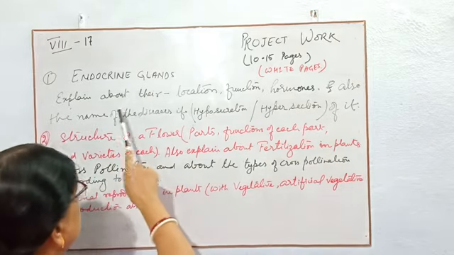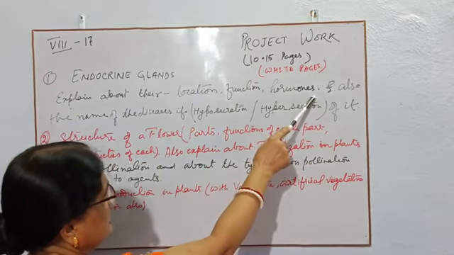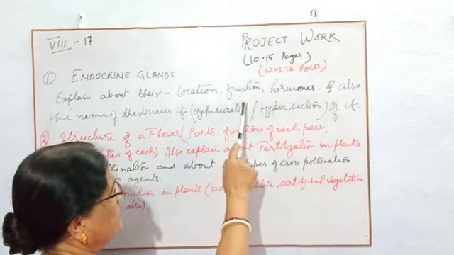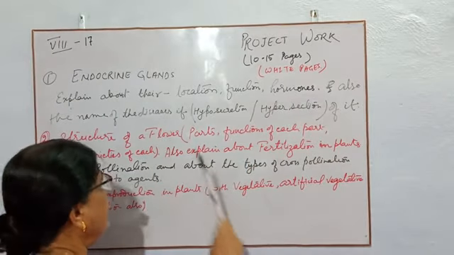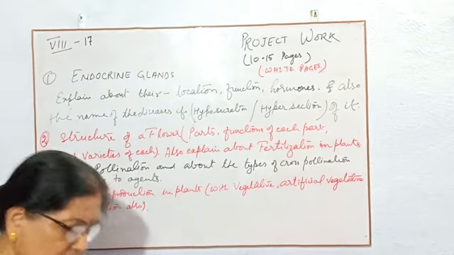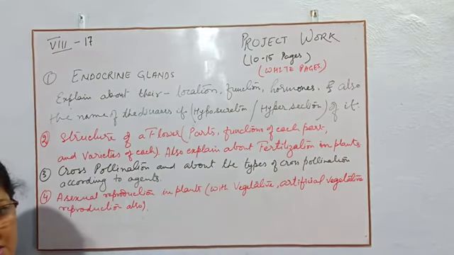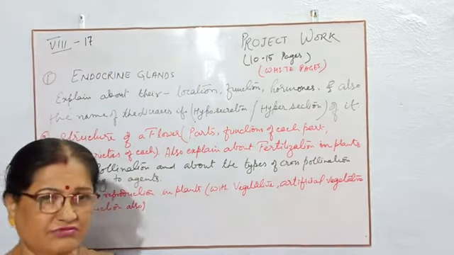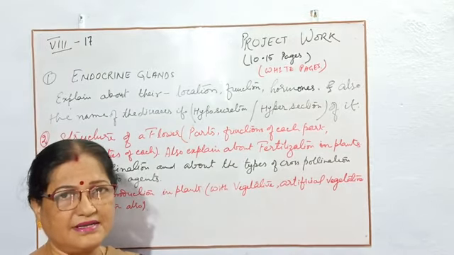But you have to mention all these things in an explanation: location, function, hormones, and the diseases, only the name. If you can get what the disease or symptoms of the disease are, then you can write. Otherwise you simply write the name of the diseases.